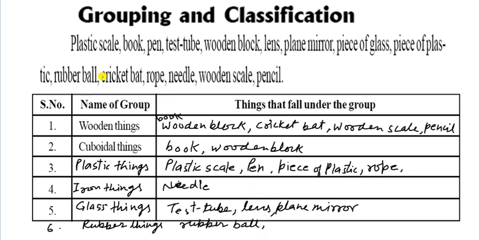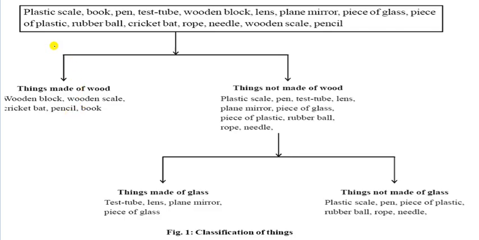Another way of classification is like this. It is given on your scale: plastic scale, books, pen, pencil. First of all, it is divided into two parts: those things which are made of wood and those things which are not made of wood. So first, things made of wood: wooden block, wooden scale, cricket bat, pencil and books. These are wooden. Now those things which are not made of wood: plastic scale, pen, test tube, lens, plane mirror, piece of glass, piece of plastic, rubber ball and rope. These are given in this table.